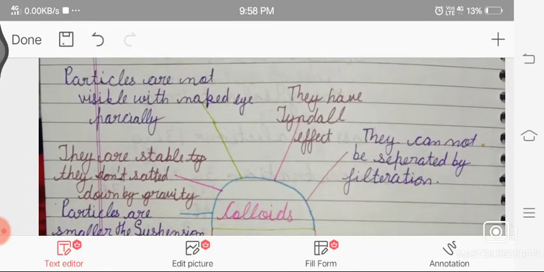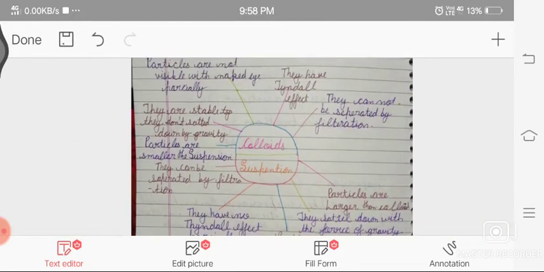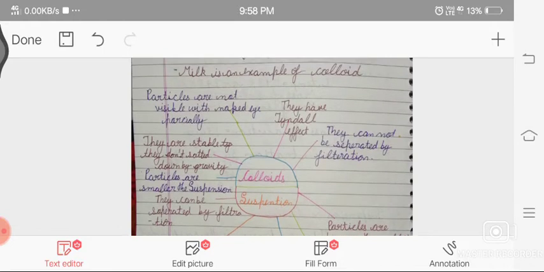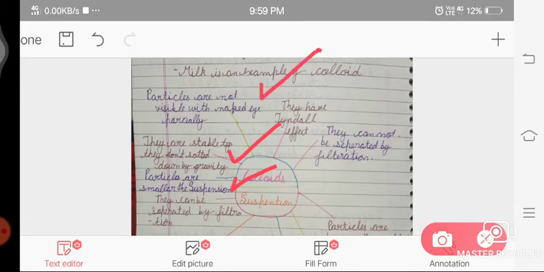So here the comparison of suspension and colloid is given. Firstly, the particles of a colloid are smaller than the particles of a suspension. Colloids are stable; they do not settle down by gravitational force. Particles are not visible with the naked eye because their size is so small.